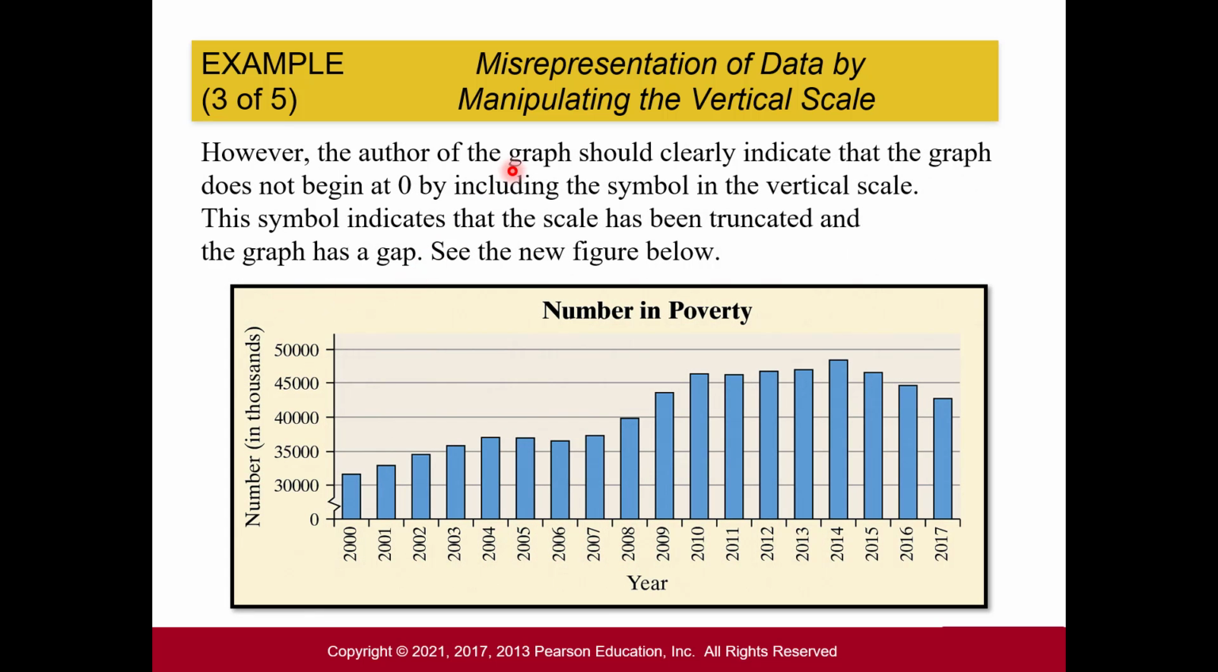So the author of this graph should clearly indicate that the graph does not begin at 0, by including some kind of symbol on the vertical scale. This symbol indicates that the scale has been truncated and the graph has a gap. So notice just right here, this little symbol saying the graph got truncated and all the values between 0 and 30,000 are not represented on the graph. It's like the graph is smashed down vertically.